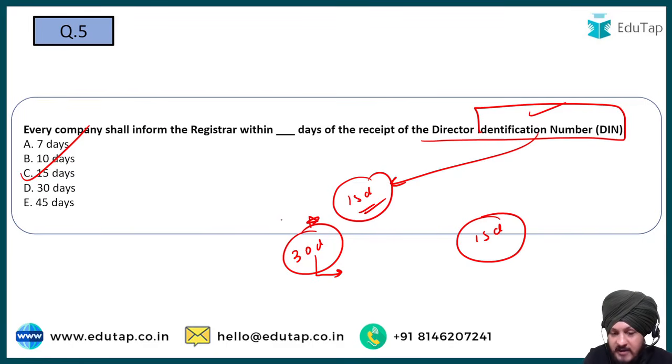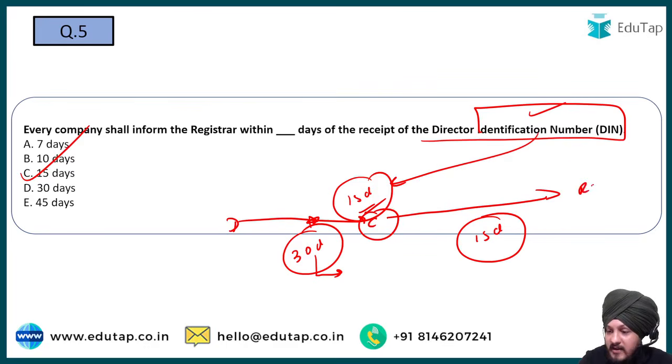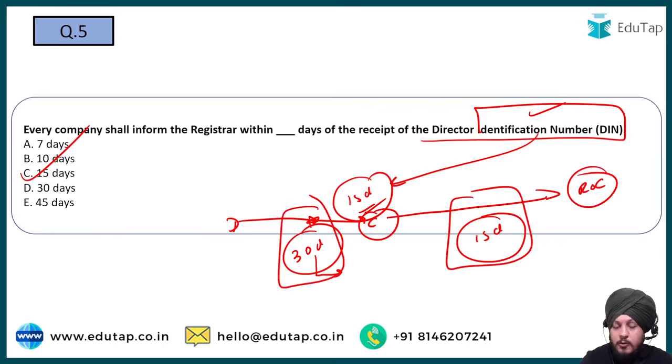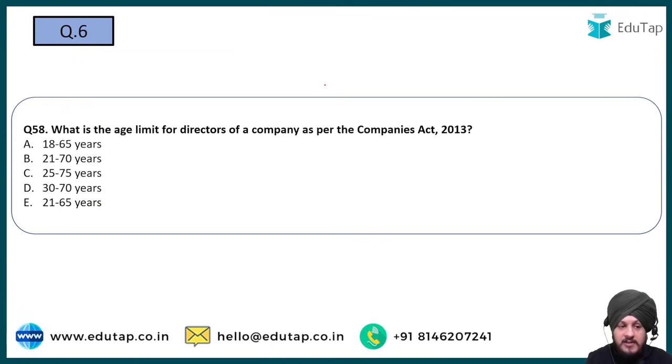Now, suppose the director has given it to the company. The company is going to inform the registrar about it, right? And that has to be done within 15 days. So these are two important timelines that you have to remember, 15 days and 30 days, as part of this mechanism. I hope it is clear to you, and the answer to this question is going to be 15. Question number 6.